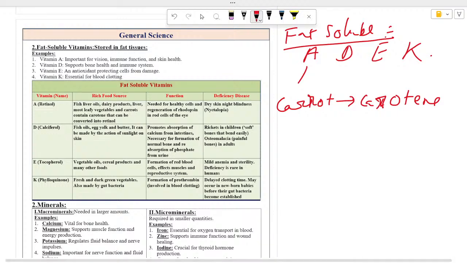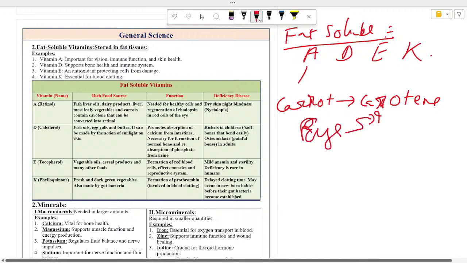So the retinol, your vitamin A, is necessary for healthy cells and regeneration of rhodopsin in the rod cells of the eye. The eye has 2 types of cells, rod cells and cone cells. Cone cells basically help in color vision, and rod cells help with the intensity of light. So basically the formation of rhodopsin in the rod cell, it's derived from vitamin A.